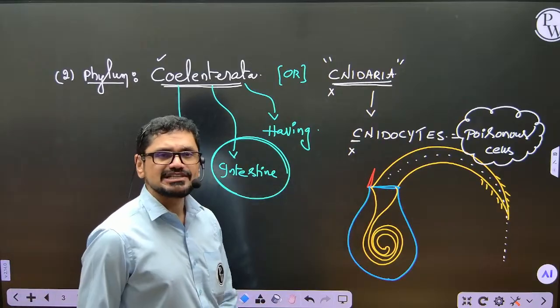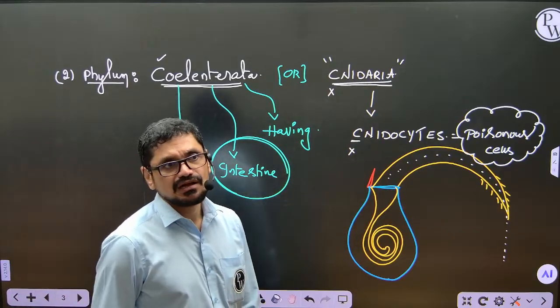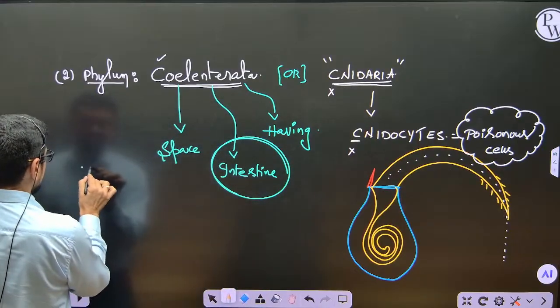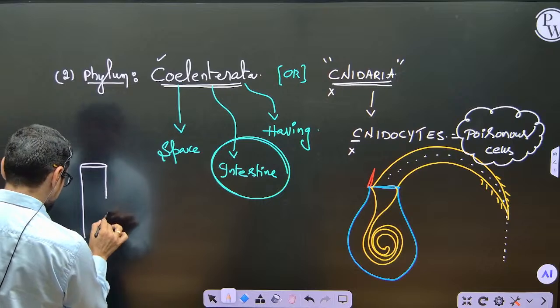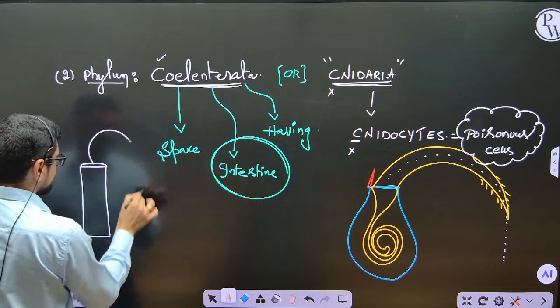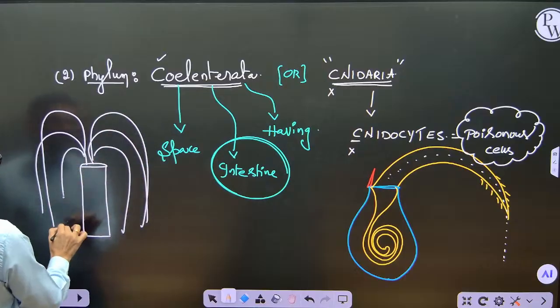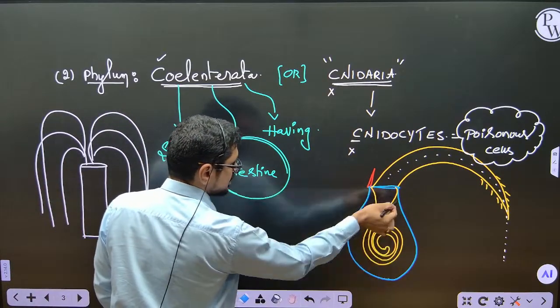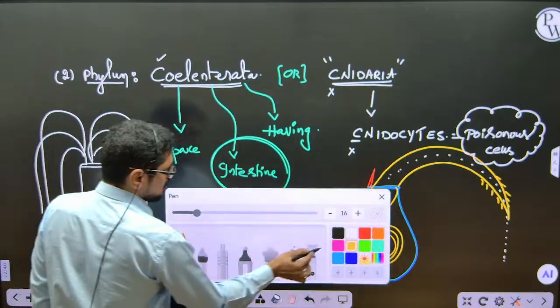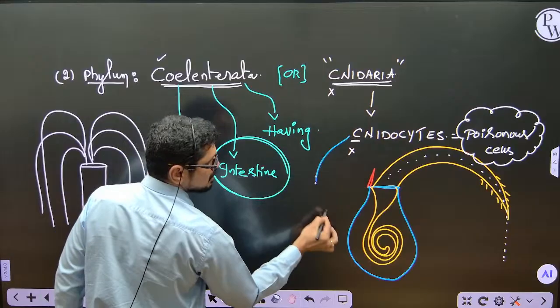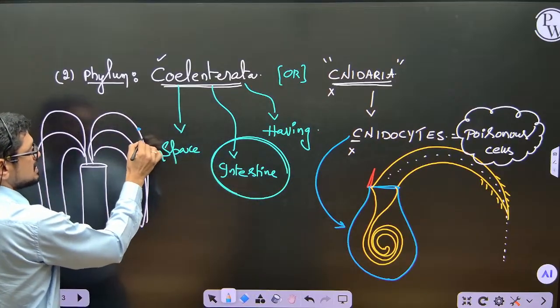Where is this cnidocyte present? Inside the animal. How will the animal appear? Okay, let me show you one animal. Imagine this is one animal. This is just one animal, and see, this is the cnidocyte, right? I will show the cnidocyte in blue color. Here I have represented the cnidocyte in blue color. See here, blue color cells.